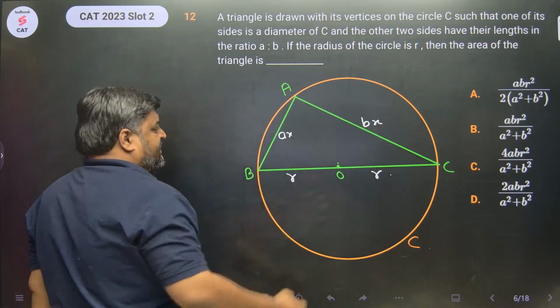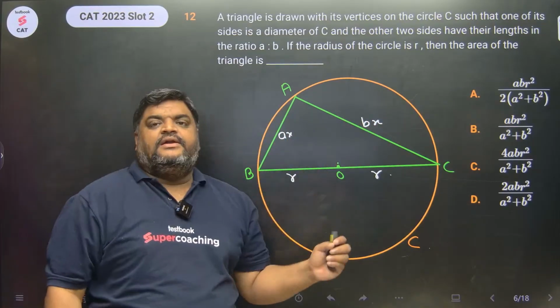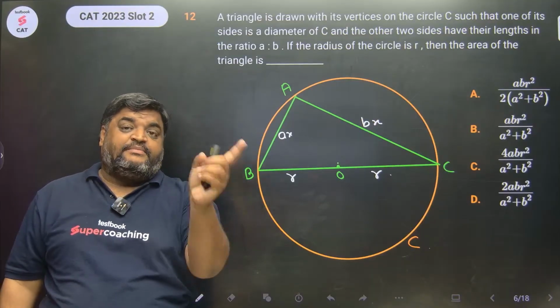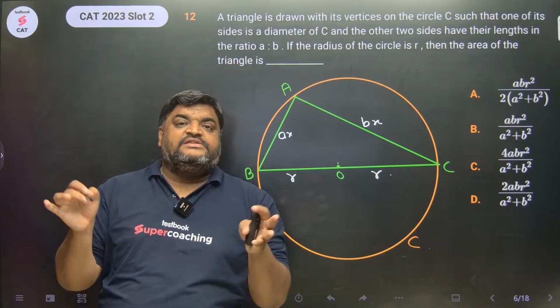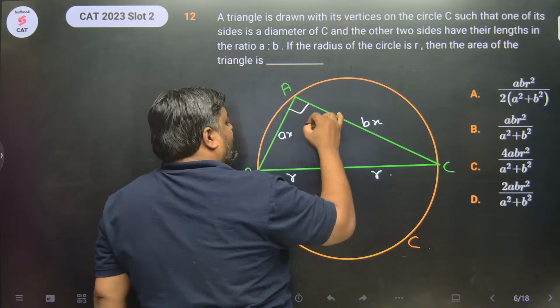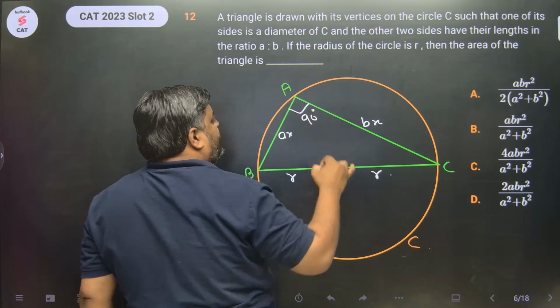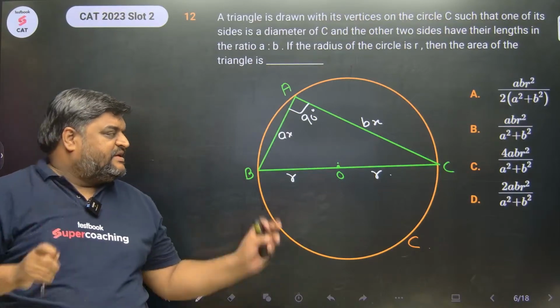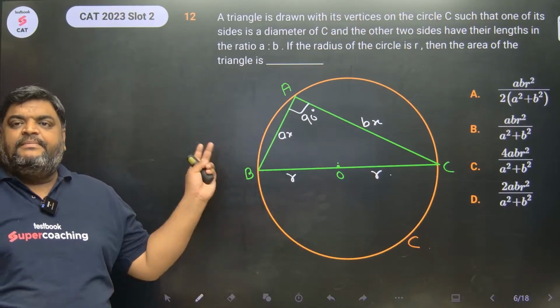Now this triangle is a triangle in a semicircle. What is the property involved with a triangle in a semicircle? This angle is 90 degrees, right? Very good. Since this is 90 degrees, we can apply the Pythagoras theorem.